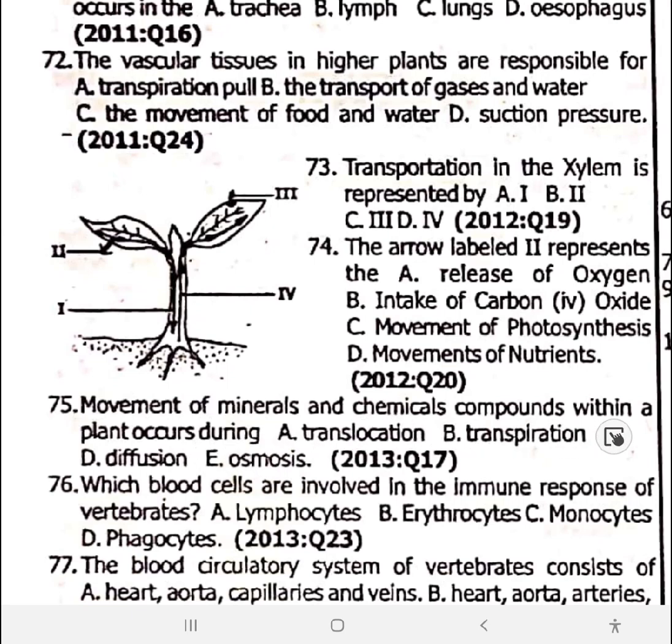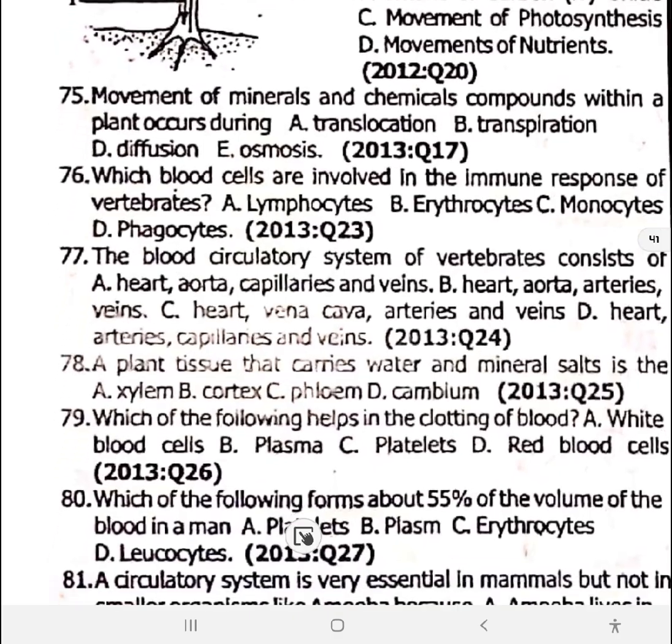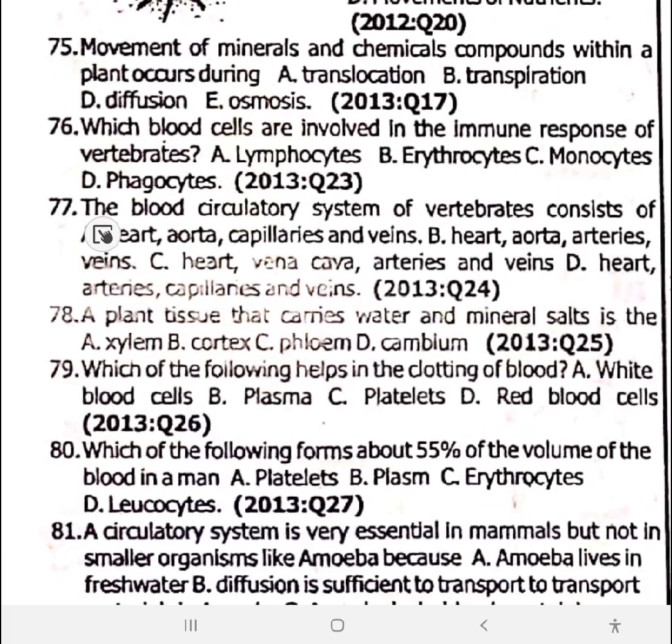75, movement of mineral and chemical compound within a plant occurs during translocation through the vascular bundles. Option A. So translocation is actually the movement of minerals and chemical compound within a plant. 76. Which blood cells are involved in immune response? Lymphocytes. That's what their major functions are. Immunity. 77. The blood circulatory system of vertebra consists of arteries, capillaries, and veins. Option D. 78. A plant tissue that carries water and mineral salt is the xylem, option A.